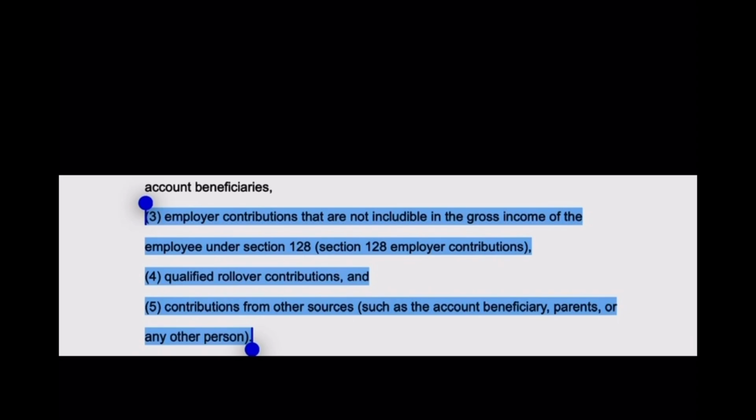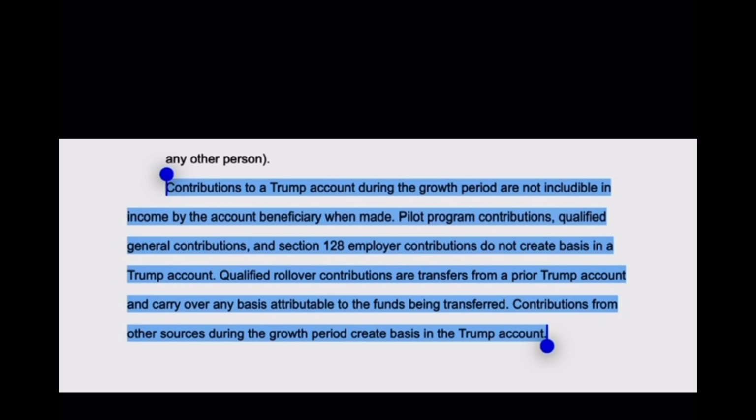Number 3, employer contributions that are not includable in the gross income of the employer under Section 128. Number 4, qualified rollover contributions. Number 5, contributions from other sources such as the account beneficiary, parents, or any other person. And contributions to a Trump account during the growth period are not includable in income by the account beneficiary when made.